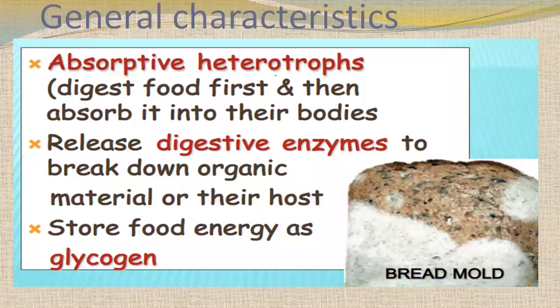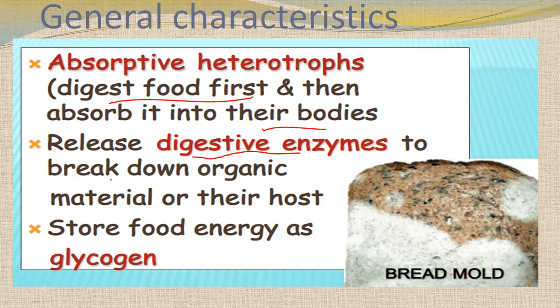Fungi have an absorptive heterotrophic mode of nutrition. It means they digest the food first, then absorb it into their bodies. For that, they release digestive enzymes to break down organic material and their host.